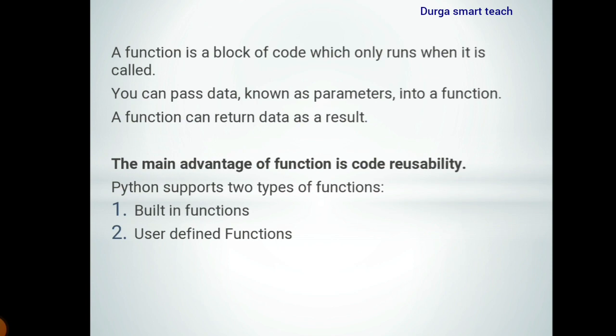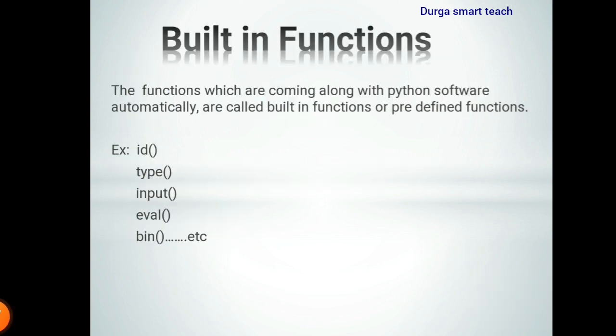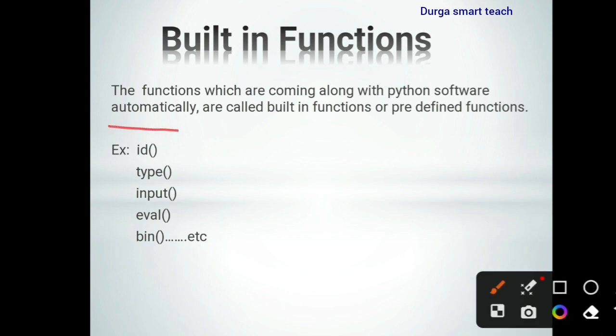So Python supports two types of functions. One is built-in functions and another one is user defined function, okay? So let's see one by one. The first one is built-in functions. The built-in functions are the ones coming along with Python software automatically.